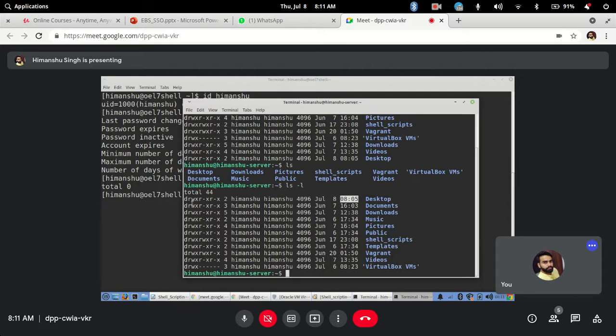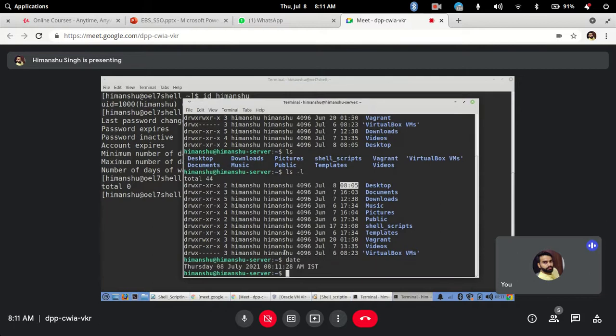Yes, this is server time. If you want to check the server time wherever you are connected, just run the date command. The date command will give you the server time, because the server is also in IST. If you remember, when you installed the virtual box, there was a time zone option where we selected Asia Kolkata, so that picked up your IST time zone.